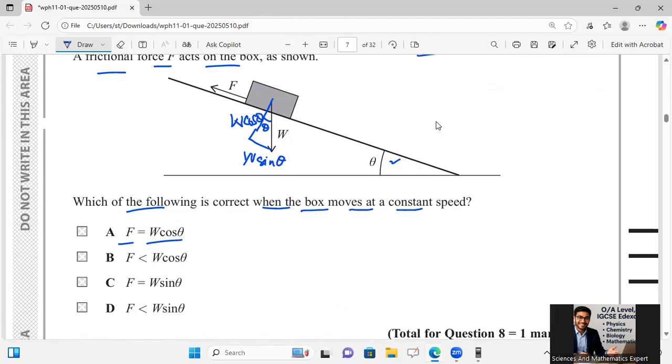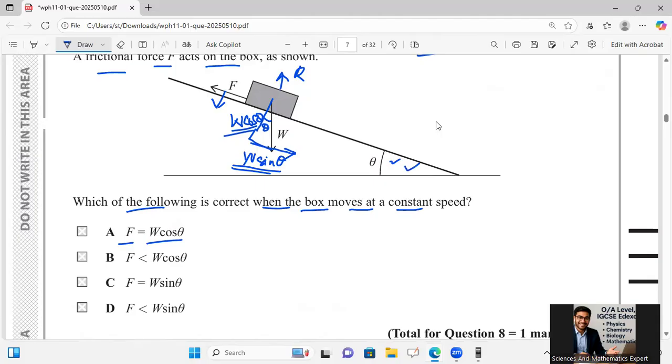So remember that R, the reaction force, is equal to W cos theta, and W sine theta is the resistive force in the backward direction. If it is taken in this direction as W sine theta downward, its vertical component for this weight is resolved using this angle.